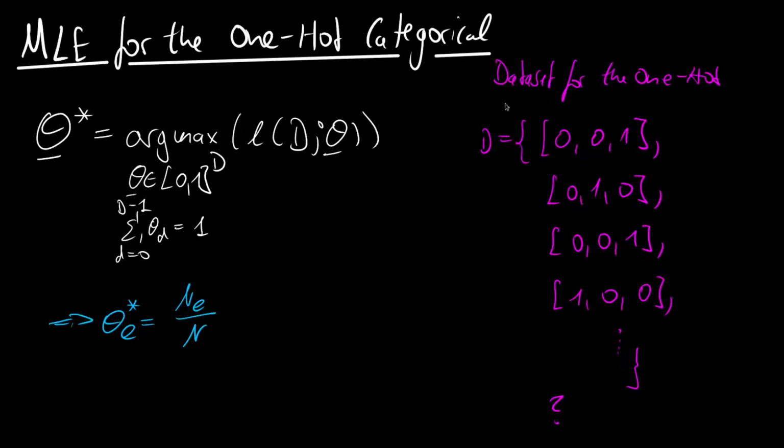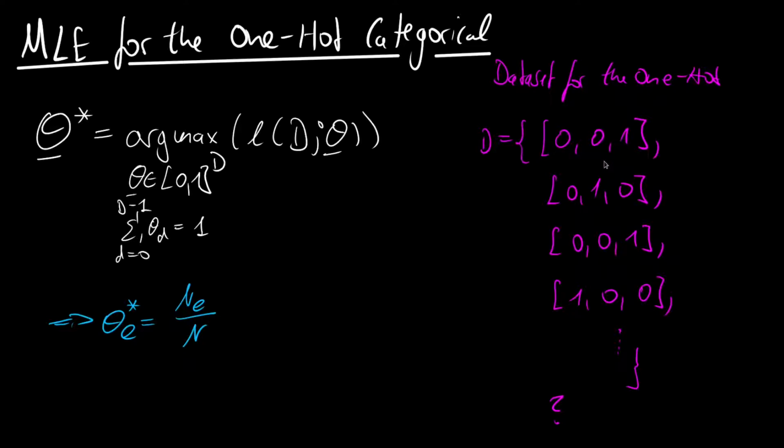Today we want to extend the maximum likelihood estimate for the one-hot categorical distribution. We saw in the intro that the one-hot categorical has a different form of a dataset, and this is because we use a different encoding for the state, as we use a one-hot vector. Recall for the categorical we used 0, 1, 2, 3 and so on, and we derived a maximum likelihood estimate. So make sure that you know how this maximum likelihood estimate comes to life. And now we want to do a similar thing for the dataset in the one-hot categorical distribution.